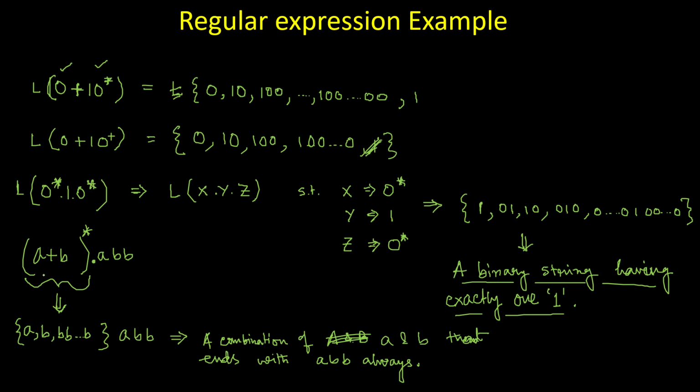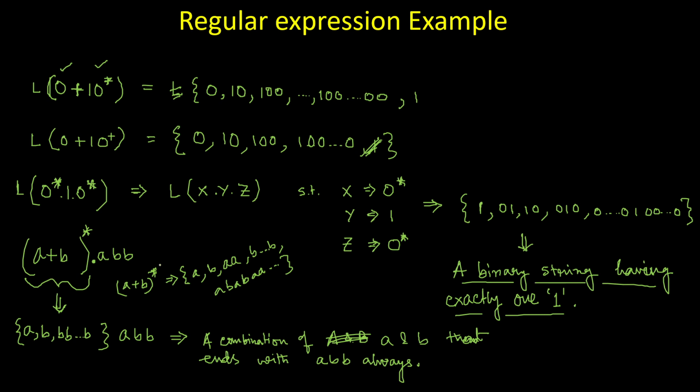That means as a whole, (A plus B) whole star means any combination of A or B. So this (A plus B) star will signify maybe a single A but no B is possible, or a B with no A is possible. Even all A is possible, all B is possible. A, B, A, B, A, B, A, B, A, anything, any combination is possible in this way. Any combination.